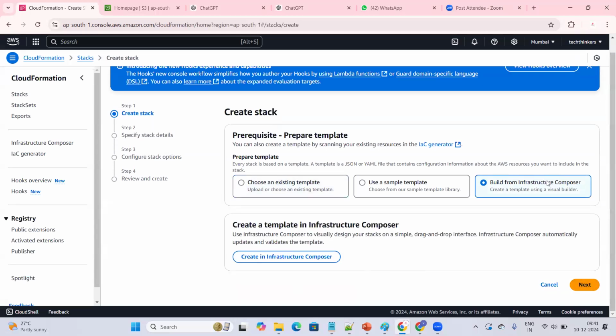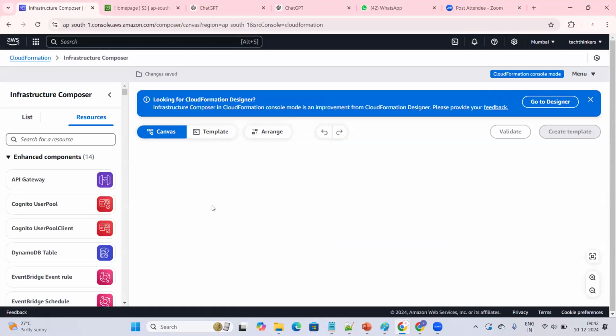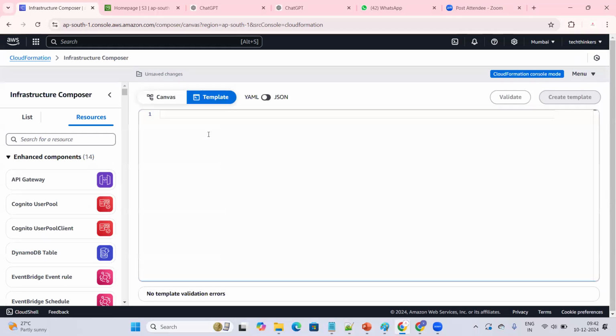I'm just going for next. You can simply click on next also, but a template is required. That's why I'm going for create in Infrastructure Composer. We are going to write some code. Here I have options, right? Canvas, template. I'm going for template. You can write your code here, either your JSON code or YAML code.